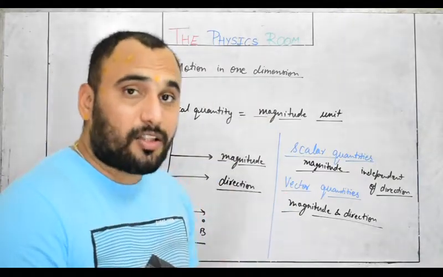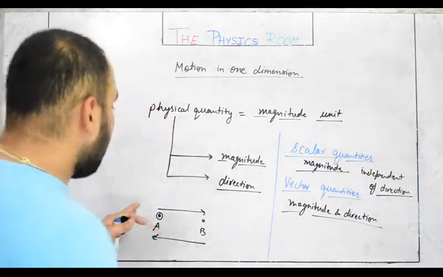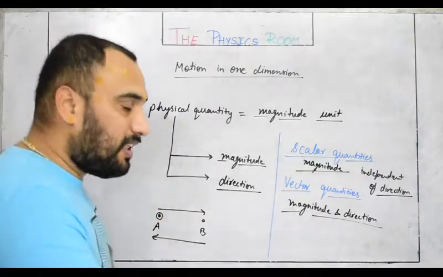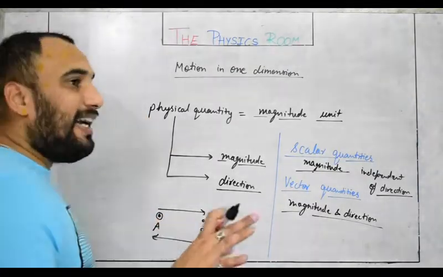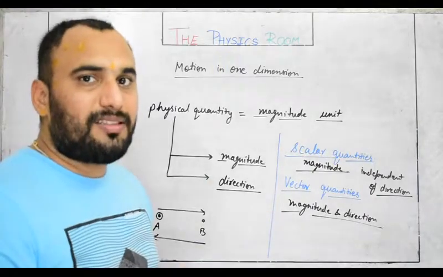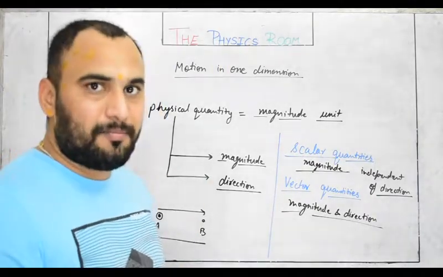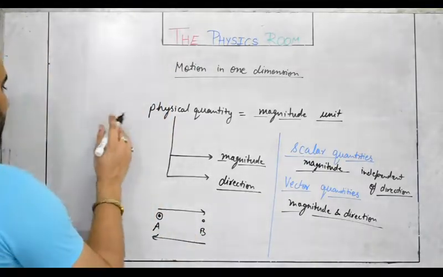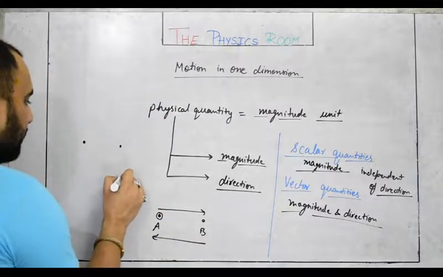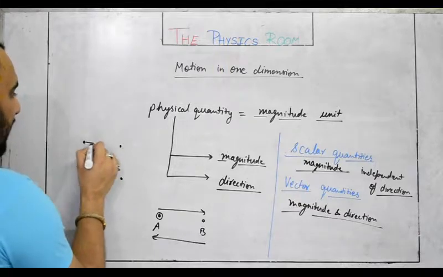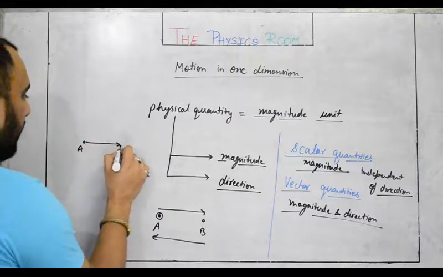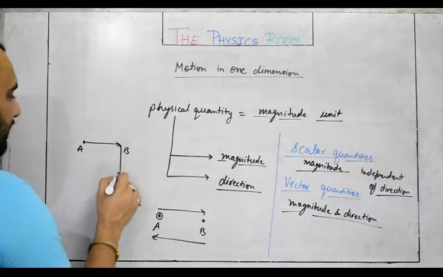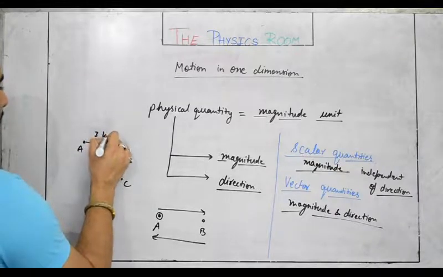So you are talking about direction. If you take the displacement from A to B as positive, then B to A is negative displacement, so the net displacement is zero. It is direction dependent. While if I talk about distance traveled, we are not talking about direction. Suppose a body goes from A to B and then to C, where the legs are 3 km and 4 km.